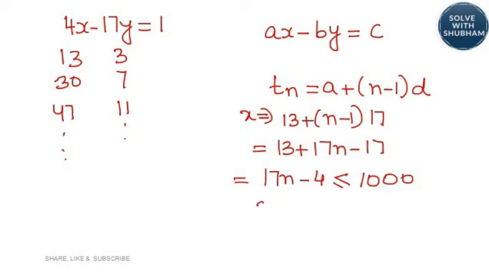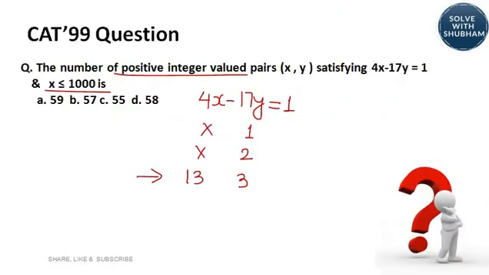So here when you solve it, you get n less than equal to 59.05. So n maximum will be 59. So number of positive integer pairs would be 59. There are, option number A, 59 possible values of x and y.